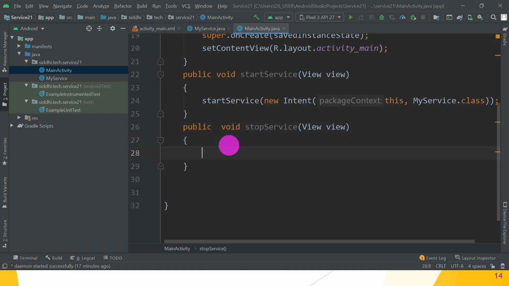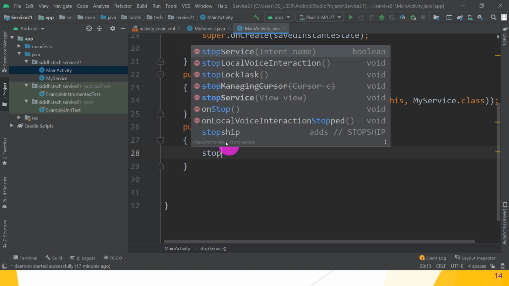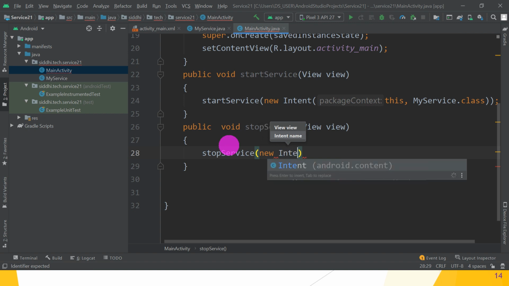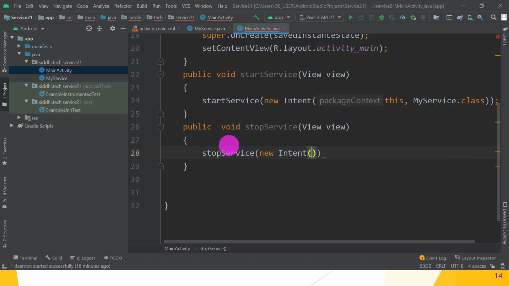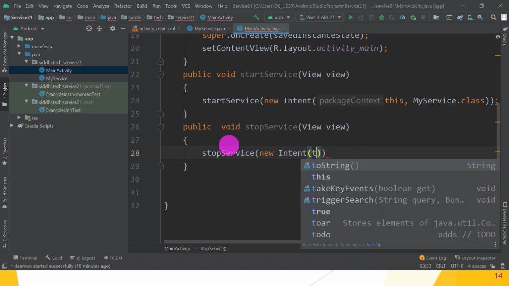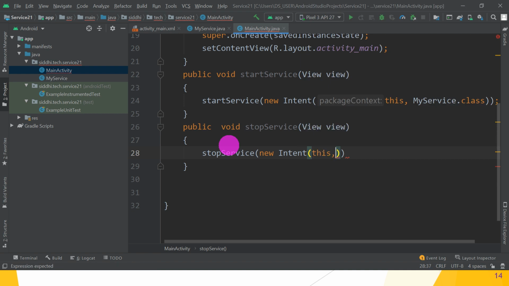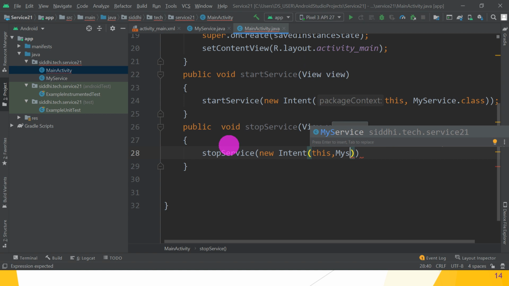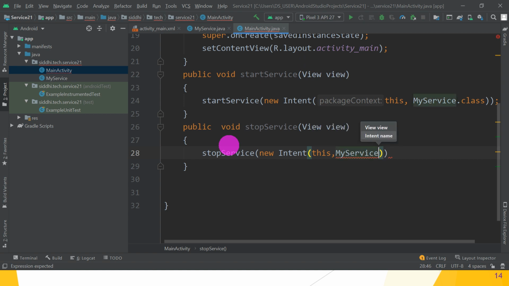That is the stopService method we want to call. Create the object of Intent class, pass the current context object, that is this, and which class, MyService.class. Great. Give semicolon at the end. Guys, hope you understand this.